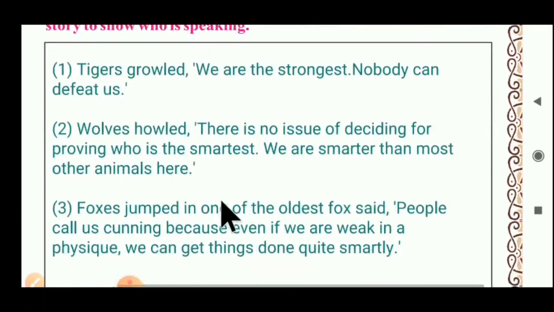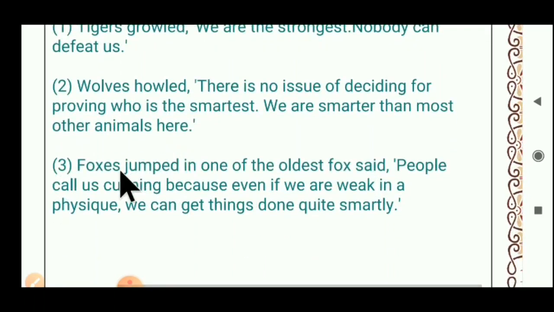Now first I imagine and write here. First think about this. Tigers growled and said that we are the strongest, nobody can defeat us. I write that here as an example. Now wolves howled. There is no issue of deciding who is the smartest. We are smarter than most other animals here. Now wolves said something like that, I imagine.